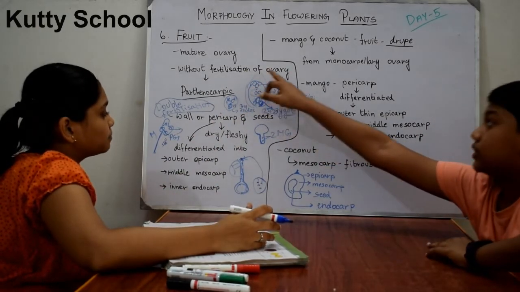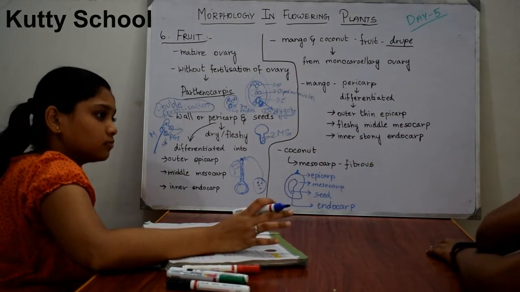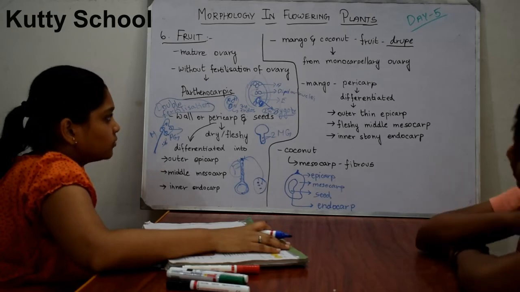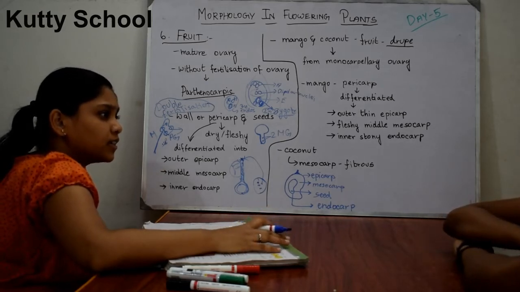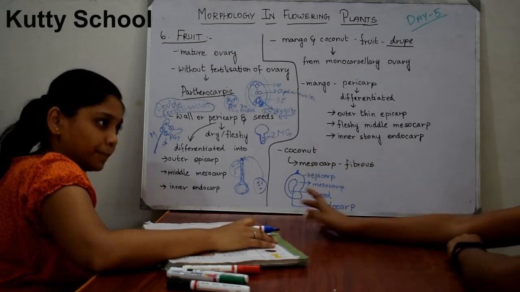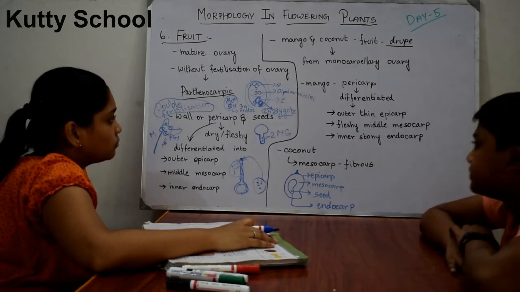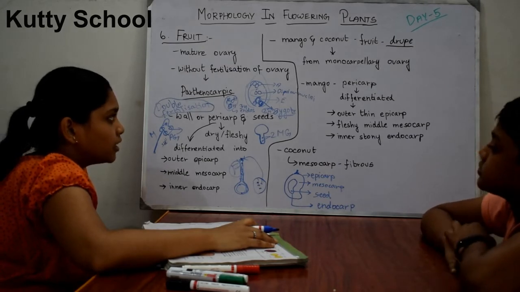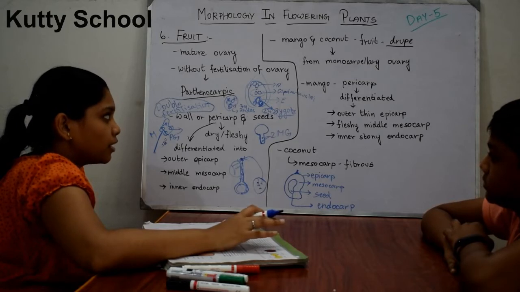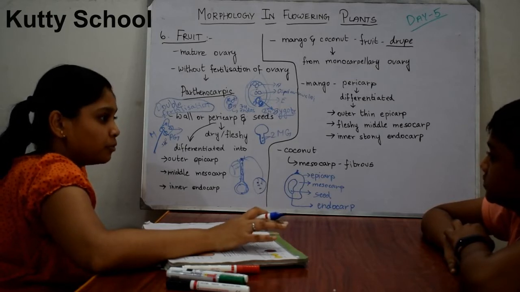These 3 will degenerate. That has no use. So why is it degenerating? It is dividing and then degenerating, but there is no use of it. If there is any use, we will be studying it in our higher classes. But till now, they have not mentioned any use of those antipodal cells.